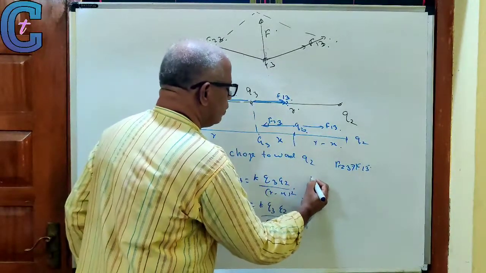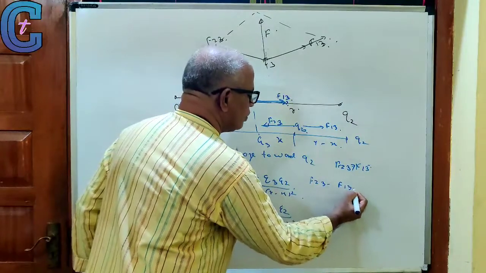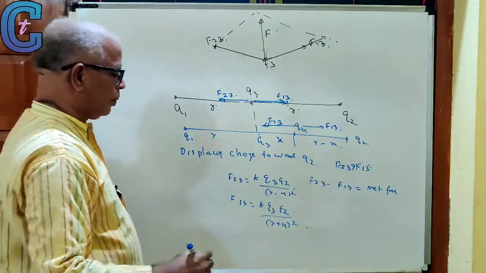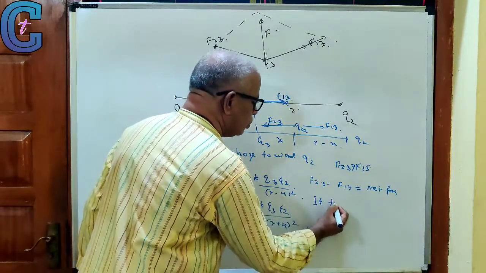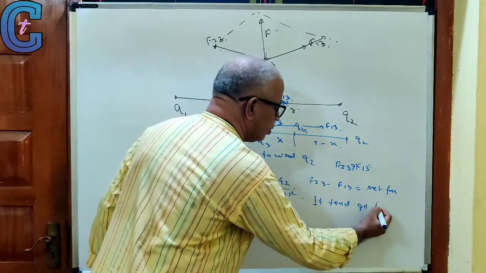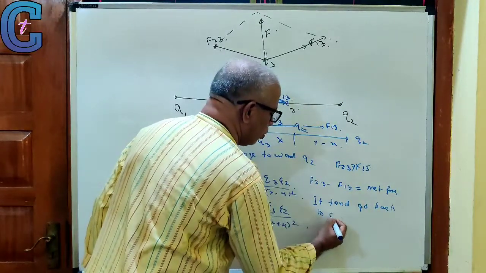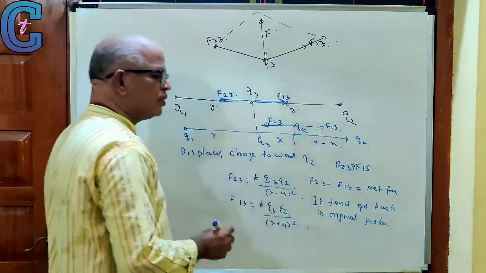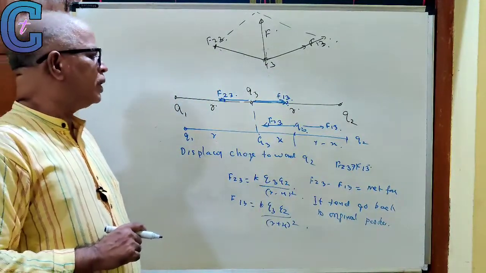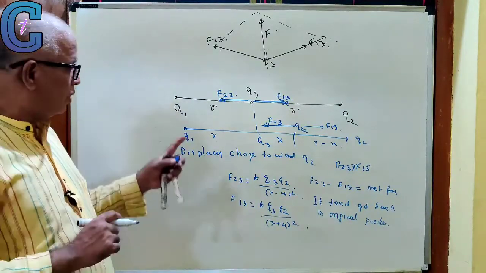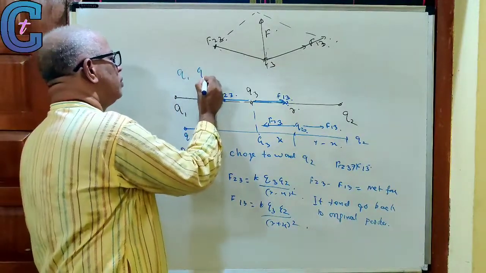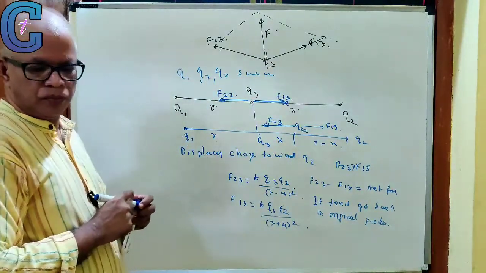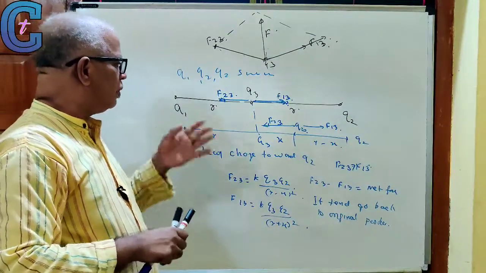F23 minus F13 is the net force, so it tends to go back to the original position. Therefore, this is stable equilibrium. Along the line joining the two charges, when every charge is of the same nature, it is stable equilibrium. We should understand this.